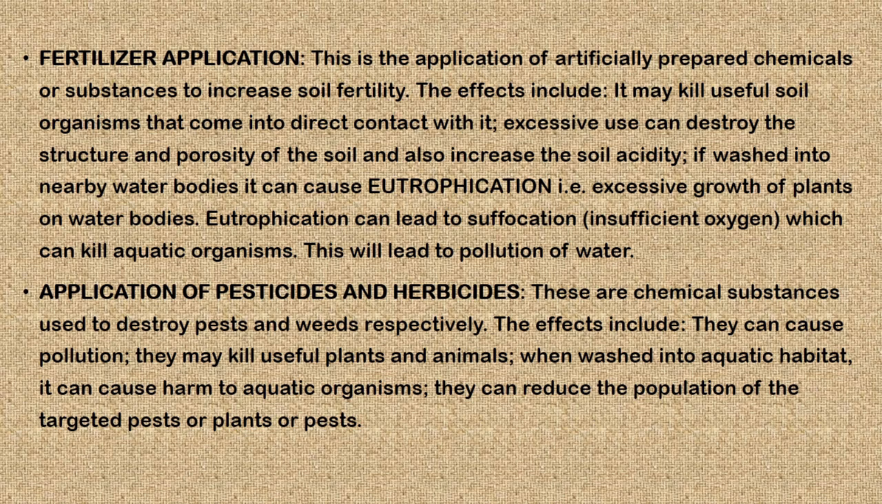Also, the effect of application of pesticides and herbicides. Now, pesticides and herbicides are chemical substances used to destroy pests and weeds, and they affect the ecosystem in the following ways. They can cause pollution and kill useful plants and animals. When washed into aquatic habitats, they can cause harm to aquatic organisms. They can also reduce the population of the targeted plants or pests.